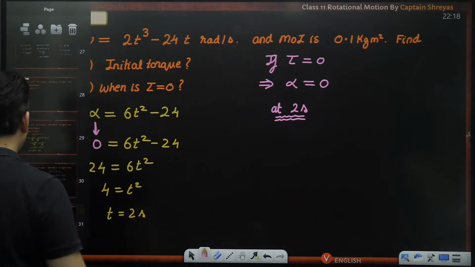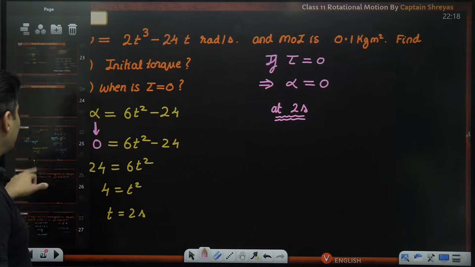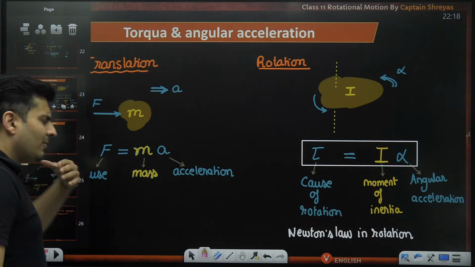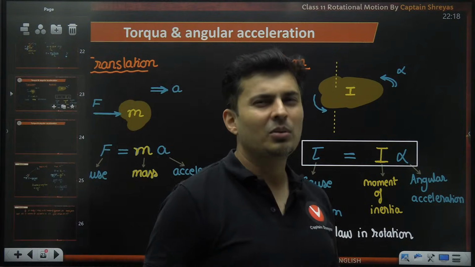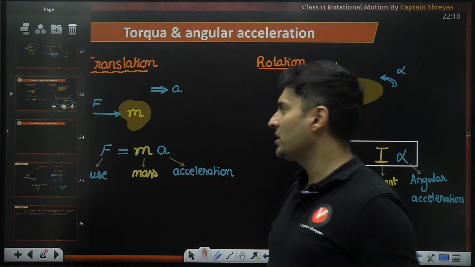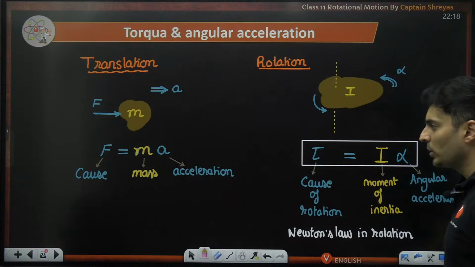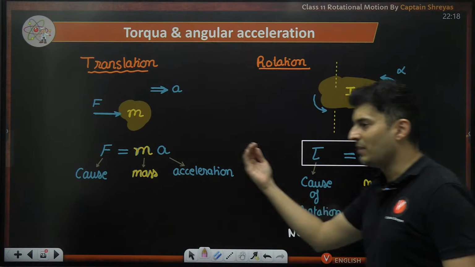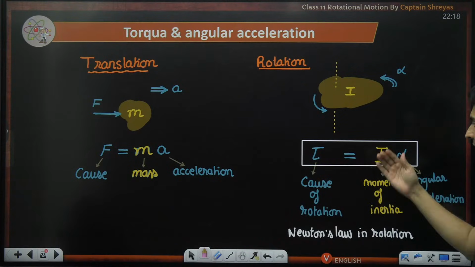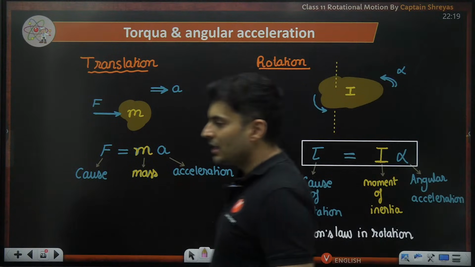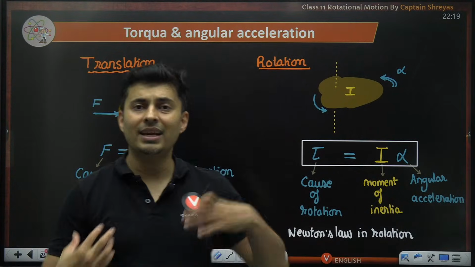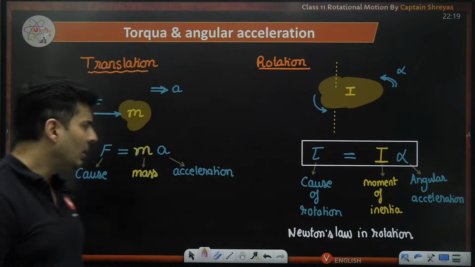Now let me tell you one interesting thing, which most of the books might just give you as a formula. You might not see many questions on it, even in JEE Mains. Just like we found the analogy between translation and rotation, instead of force is mass into acceleration, torque is I into alpha. Equivalent of mass is I, equivalent of a is alpha, equivalent of force is tau.